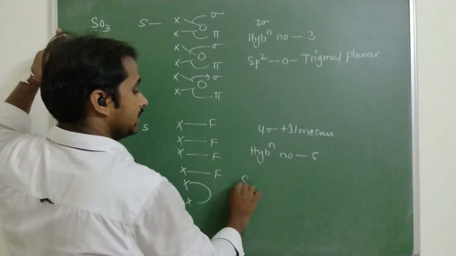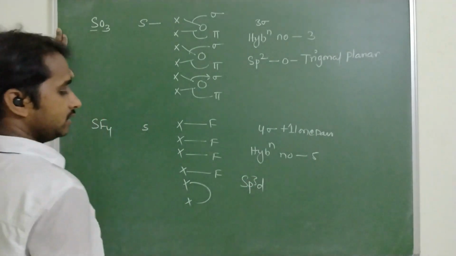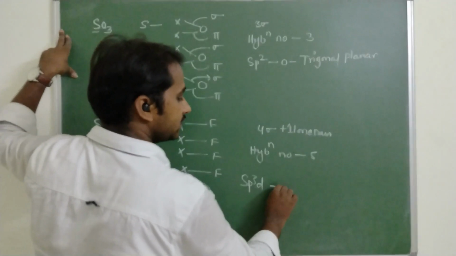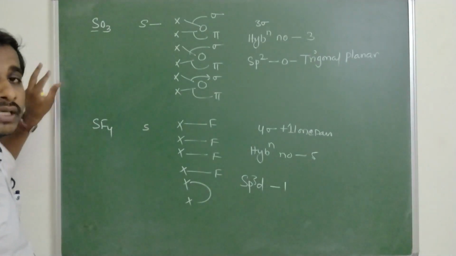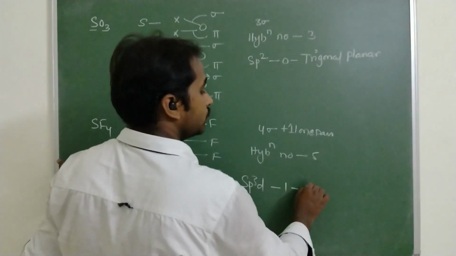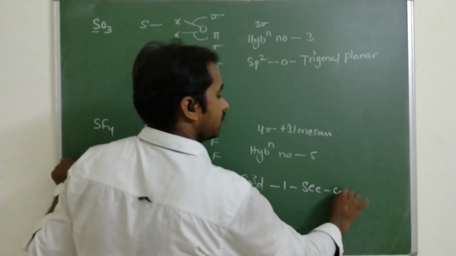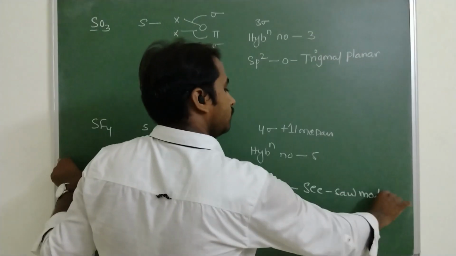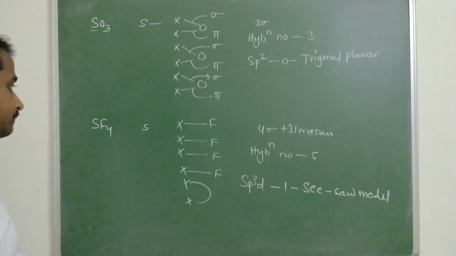Hybridization is sp3d with one lone pair. What is the geometry? I told you the important model: seesaw model.